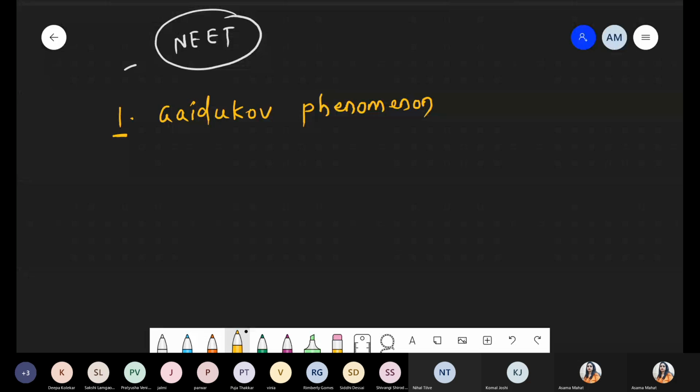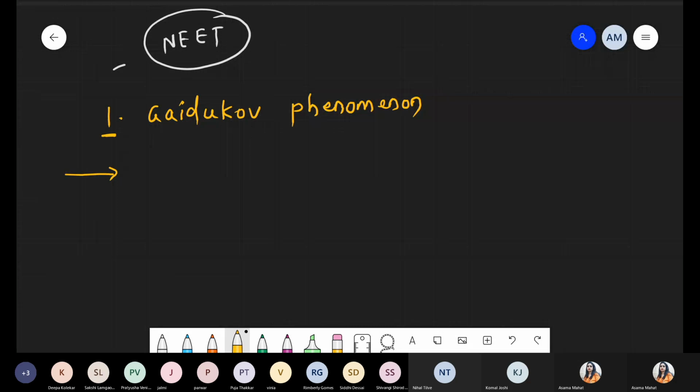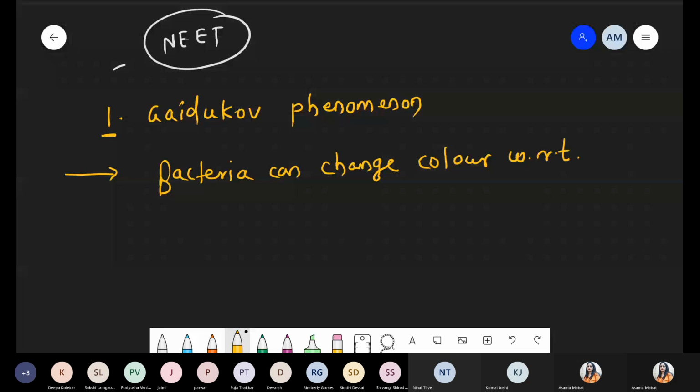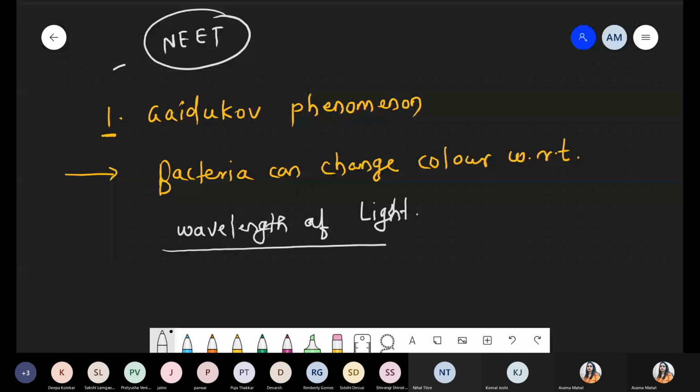According to the Gaidukov phenomenon, the simple meaning is that bacteria can change their color with respect to the wavelength of light. Such a phenomenon is called the Gaidukov phenomenon.